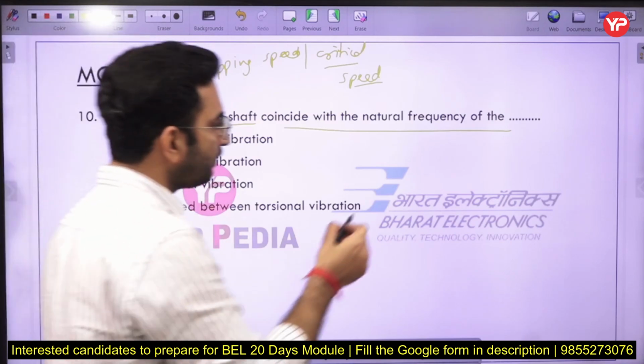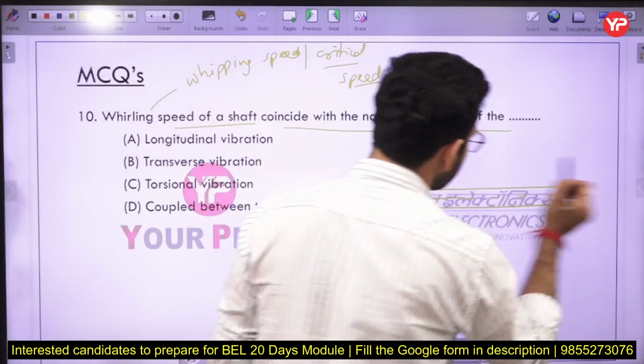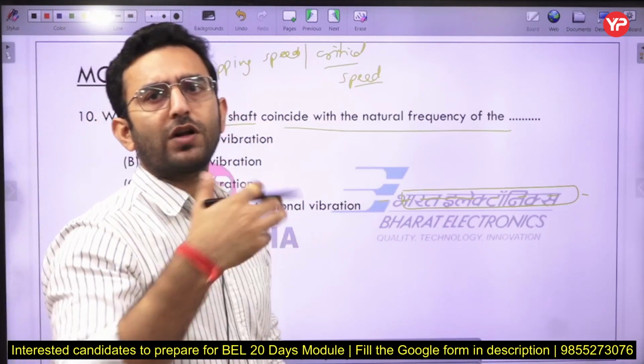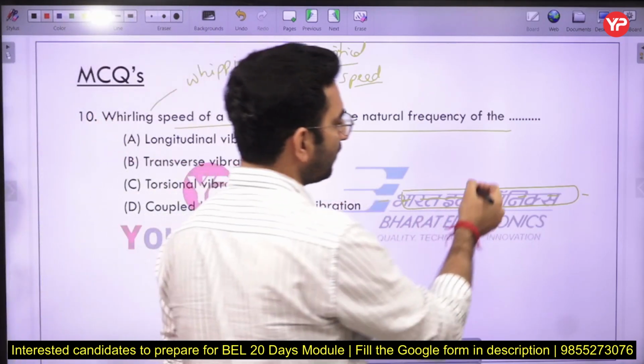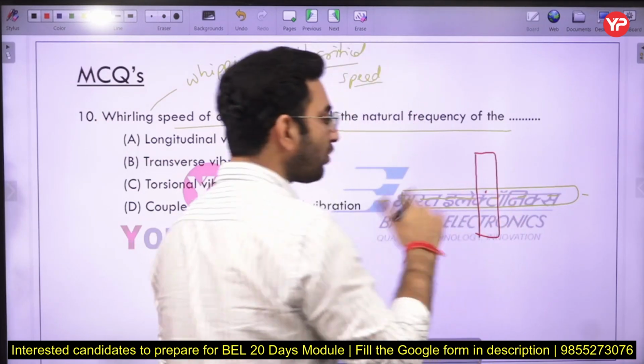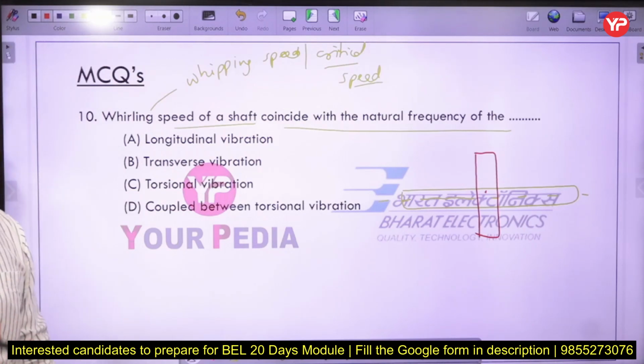So let us suppose you have a shaft like this one, and this is the longitudinal axis. Now in this case, we have a pulley installed here, and the center of gravity of the pulley is not coinciding with the longitudinal axis of the shaft here. In that case, what will happen?